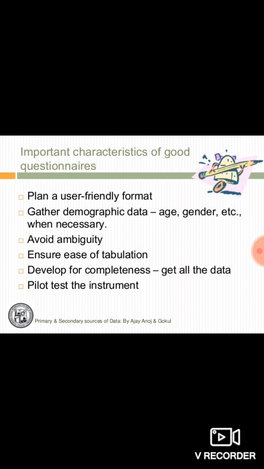It should not be ambiguous. Ambiguous means it should not be confusing. It should be crystal clear. The questions should not be confusing. If the respondent is confused, he will not be able to give the correct answers to the questions of the investigator. So, easy to tabulate means after getting the responses, it should be easy to actually calculate the result.